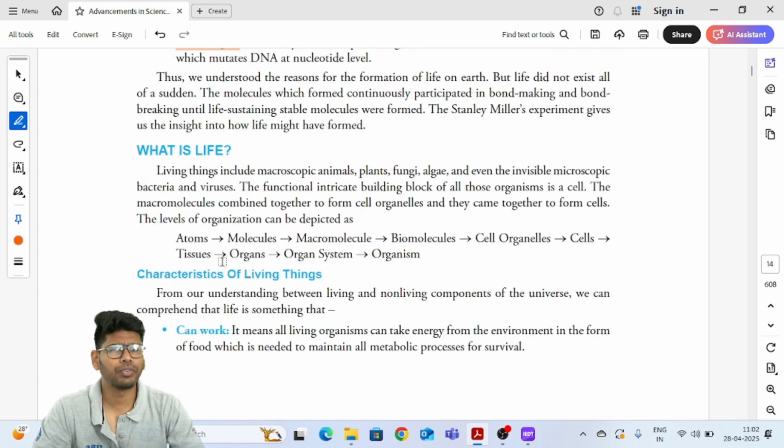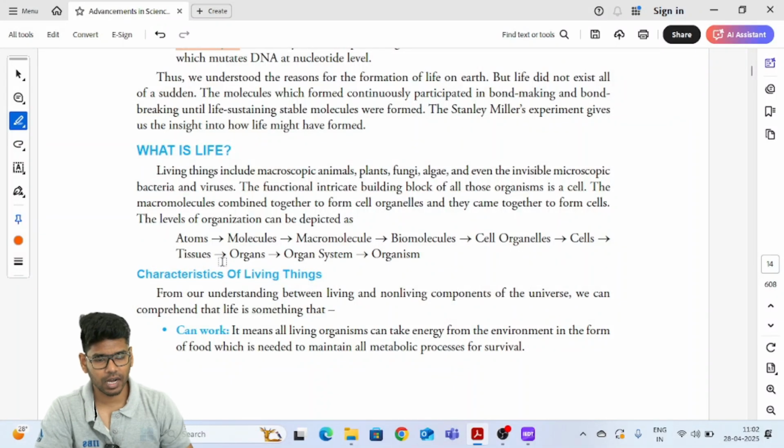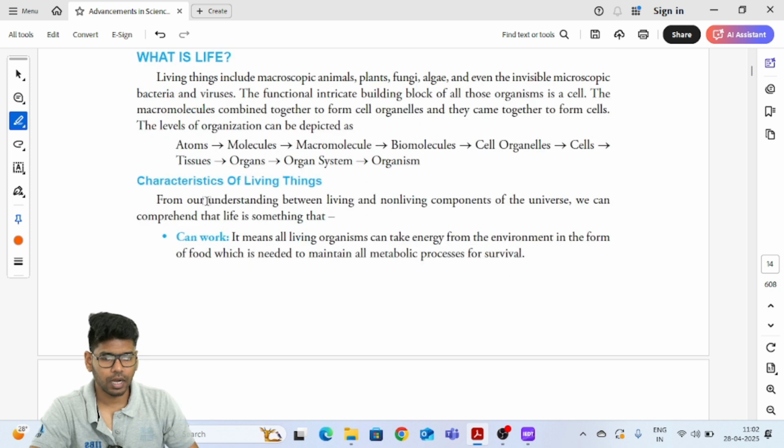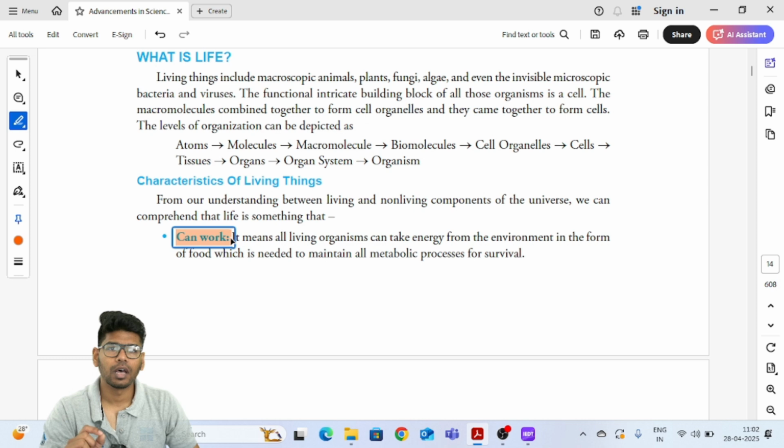And the fundamental question: what is life, right? Since we started existing, since we started thinking, we have been asking the same question, what is life? When you're talking about life, the very first criterion is that life should work. That means there has to be some metabolic process.